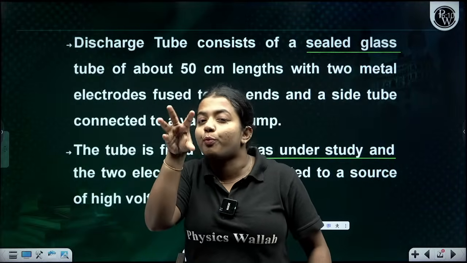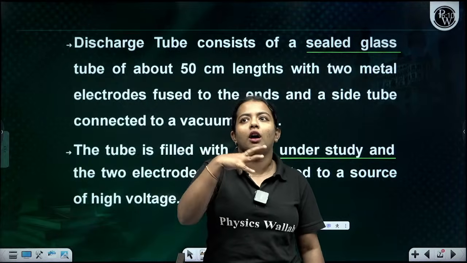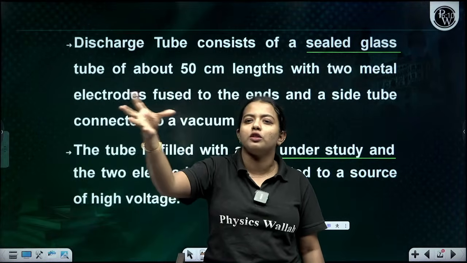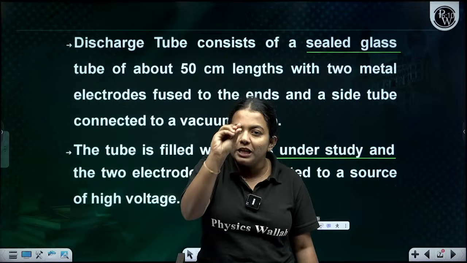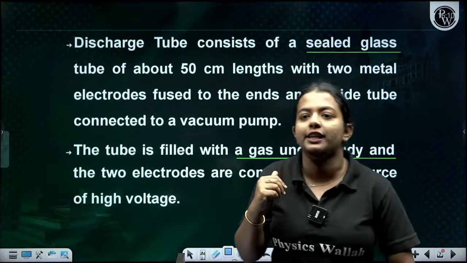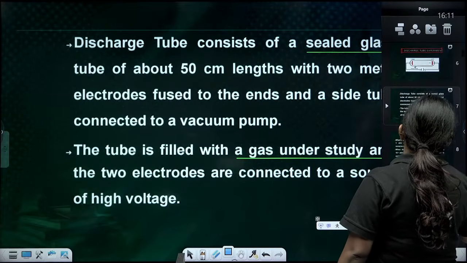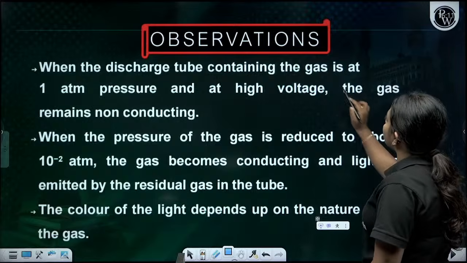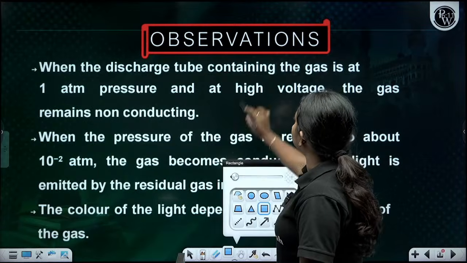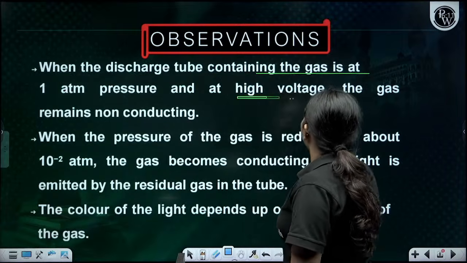When it reaches a particular pressure, like 10 raised to -2, -4, like 0.00, the minimum pressure, very less pressure, what happens? Do you know what happens there? Any idea, children? What happens there? So when the discharge tube contains the gas at 1 atm pressure and high voltage, the